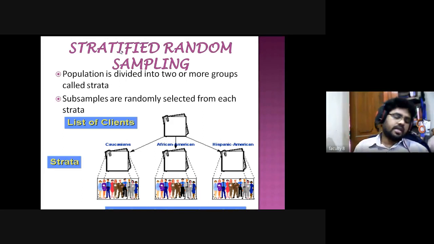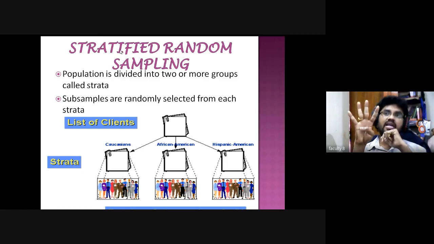For example, generally in our economics research field, if you want to collect information from the farmers, as I told you, there are different types of farmers: marginal farmers, small farmers, medium farmers, and large farmers. When you collect information from the farmers, you cannot collect only from large farmers. You need to collect from four types of farmers. Then only you will get accurate results.